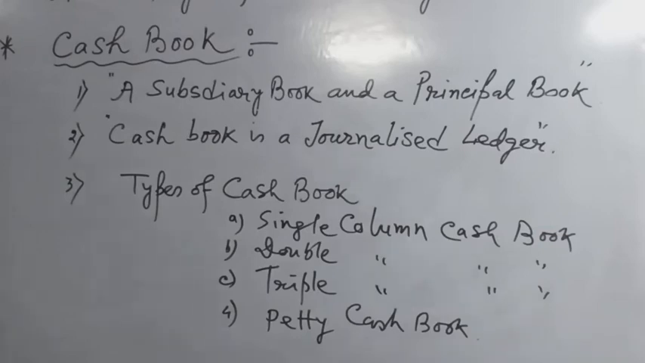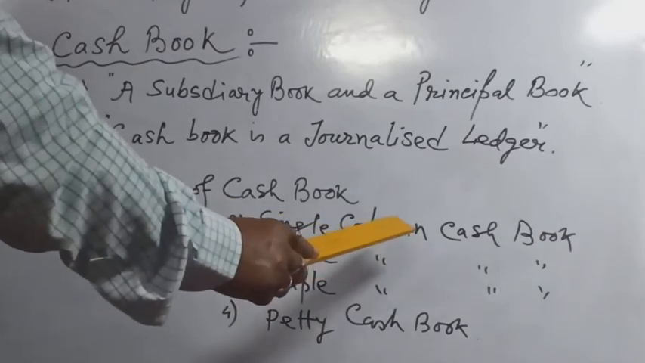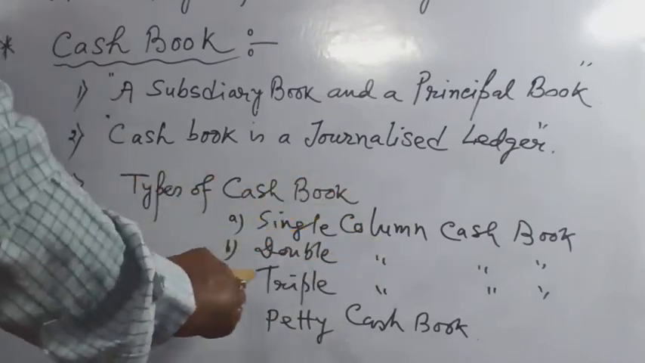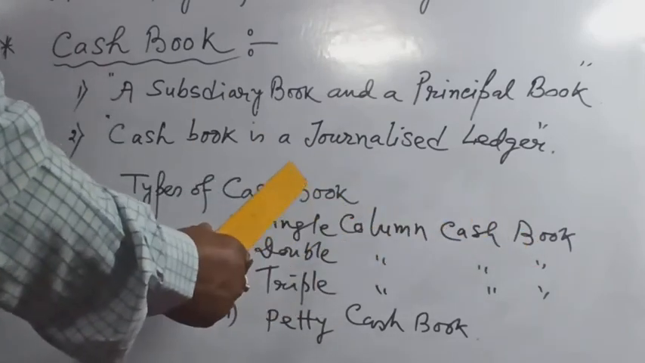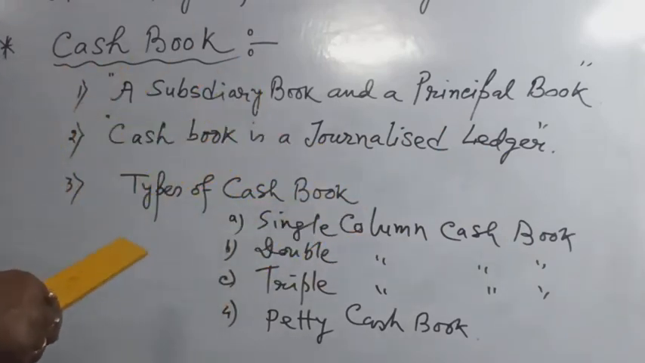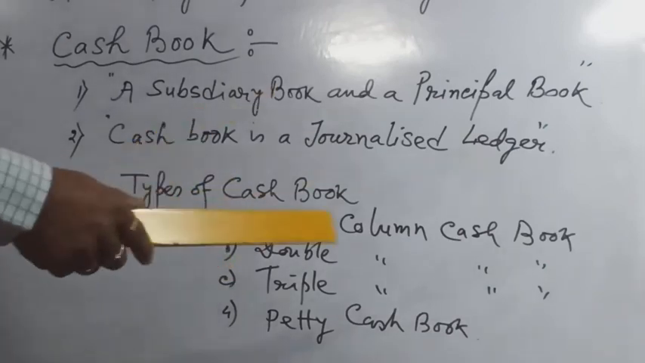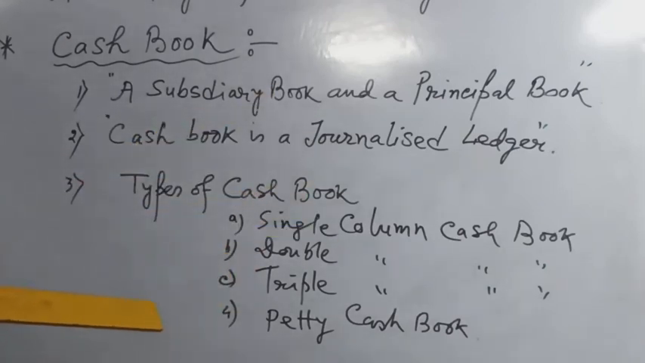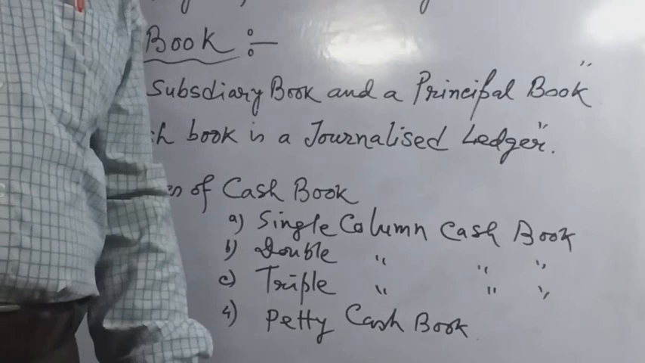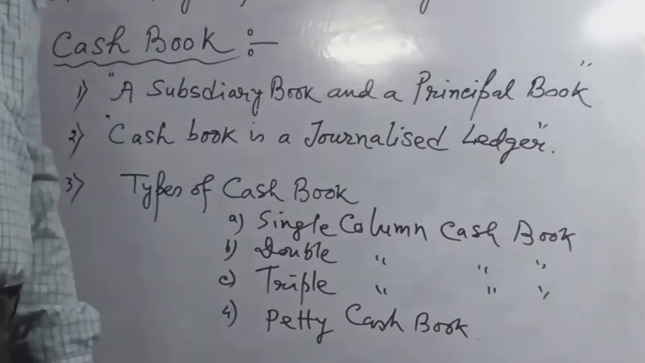Now the single column cash book format: left hand side is the debit side, right hand side is the credit side. The left hand side has date, particulars, voucher number, ledger folio, and amount. Similarly, the credit side has date, particulars, voucher number, ledger folio, and amount. This is the theory portion of books of original entry.